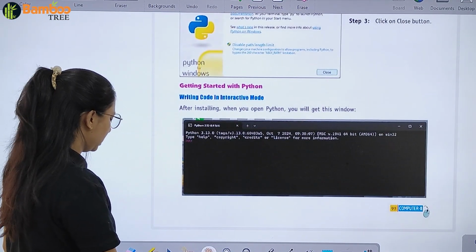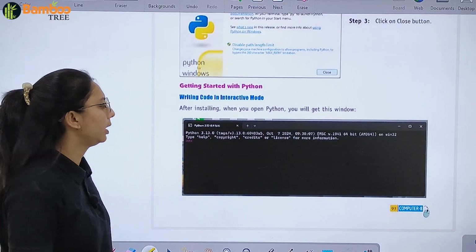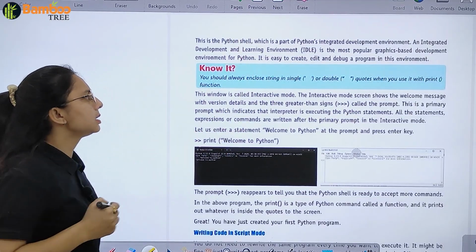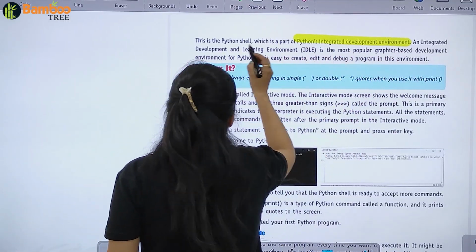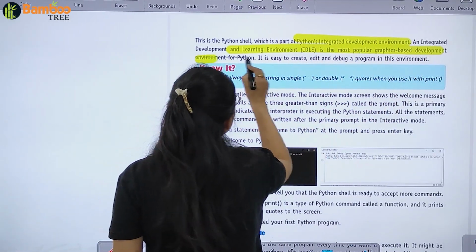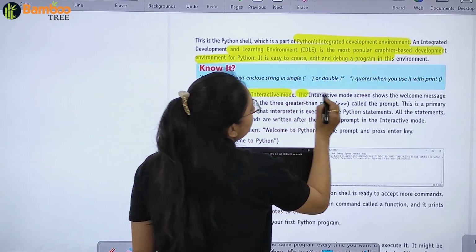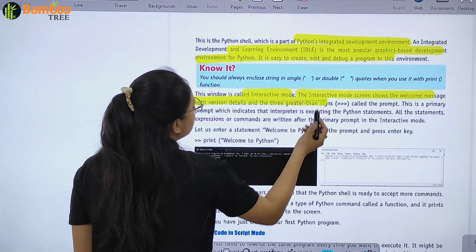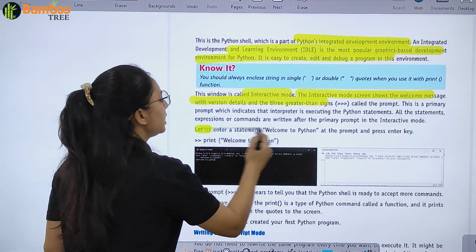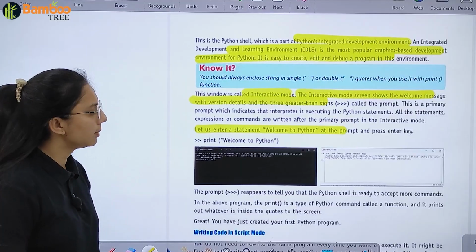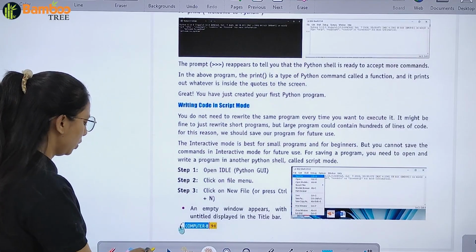Now getting started with Python. Writing code in interactive mode. After installing, when you open Python, you will get this window. Like this window will appear. Right? This is a Python shell, which is a part of Python integrated development environment, and it is the most popular graphic-based development environment. It is easy to create, edit, and debug a program. The window is called interactive mode. A screen that shows a welcome message, version details, and the 3 greater-than signs called the prompt. Right? So let us enter a statement, print welcome to Python, at the prompt and press enter. The prompt reappears to tell you that Python is still ready to accept more commands.